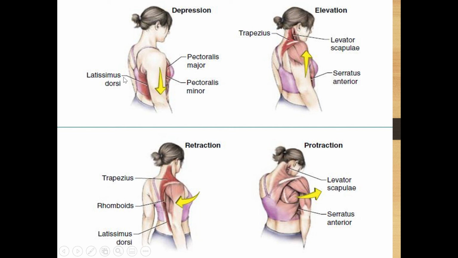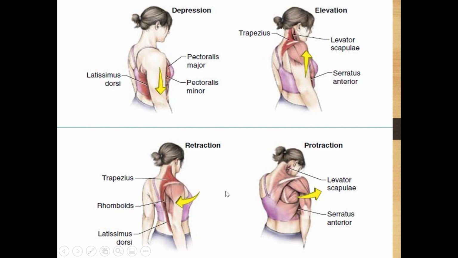Elevation, depression. Elevation is upward movement. When you move the joint upside, that is superiorly, that is elevation. Moving the joint downward is depression.